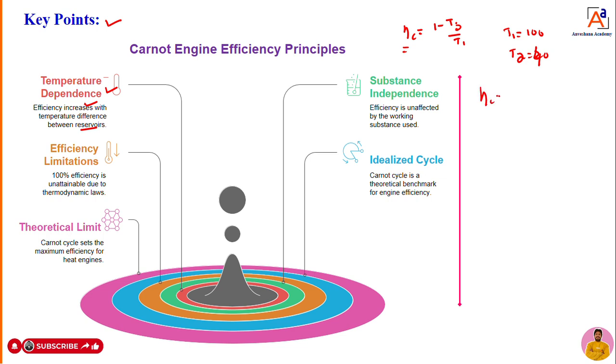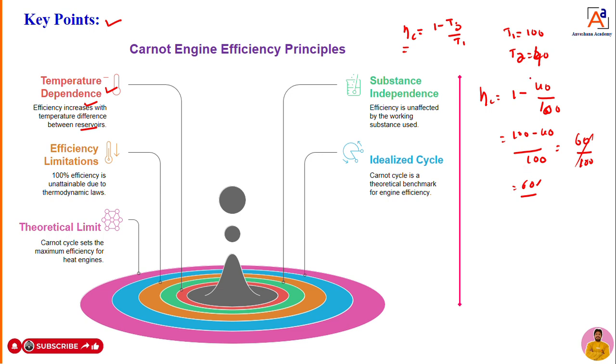Now Carnot efficiency is equal to 1 minus 40 divided by T1. T1 is 100. So Carnot efficiency is 1 minus 40 by 100, which is 100 minus 40 divided by 100. So it will be 60 divided by 100, that is nothing but 60%.